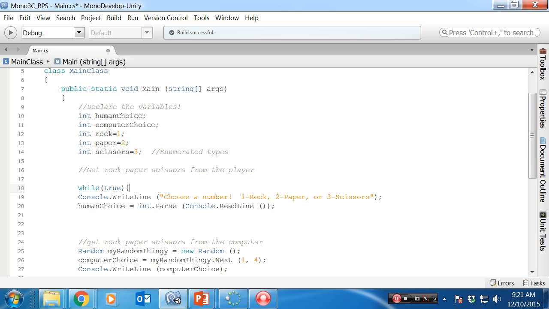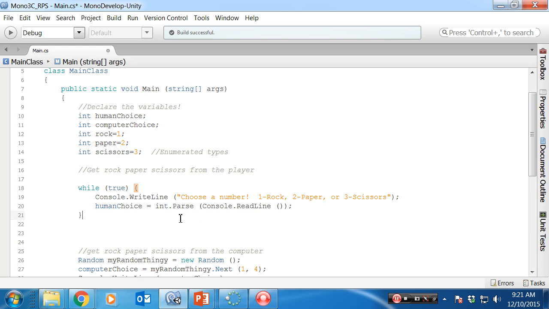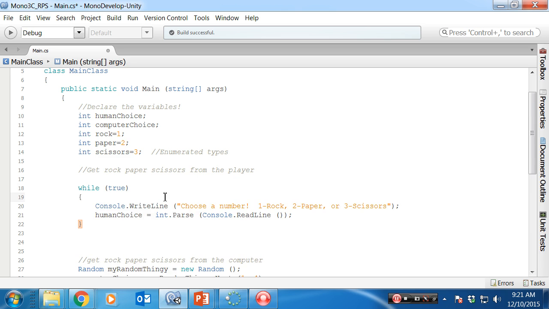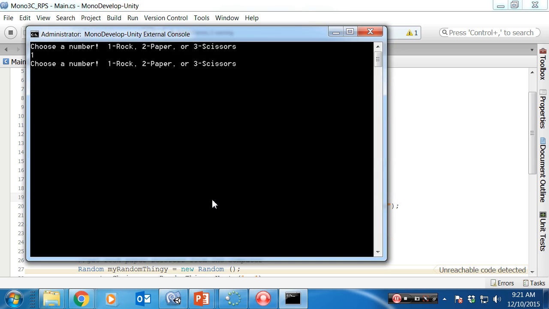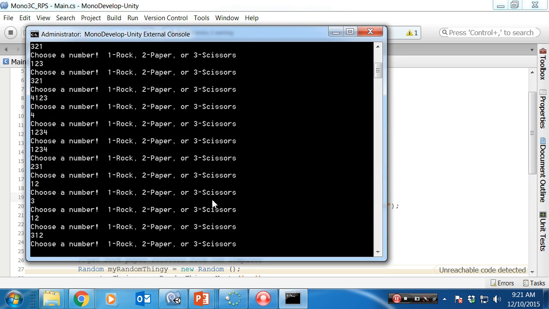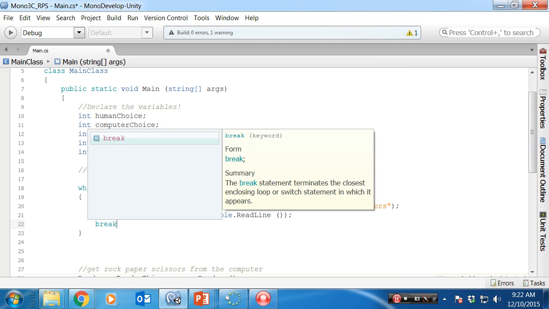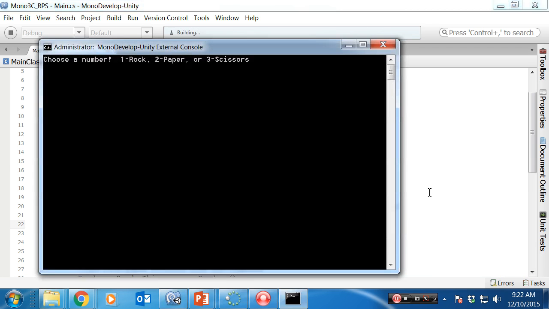Okay, and I want to keep asking them for rock, paper, scissors. I'm going to force my autocomplete to look like I want it to. I'm going to hit enter there. And right now what this is going to do is choose a number, choose a number, choose a number. And it doesn't force them to have good input, it just keeps asking them for input. Okay, so remember, if I have a while true loop, if I decide to go that route, there's only one way out, and I could break right here, right? So what does this do? It went from an infinite loop to a one-time loop.